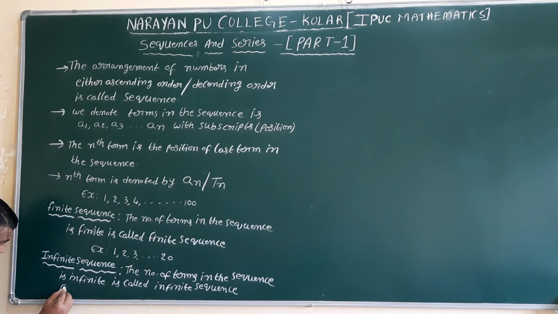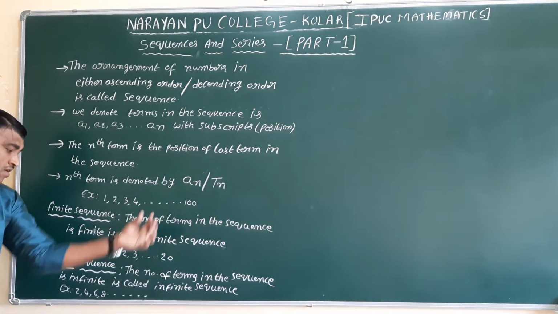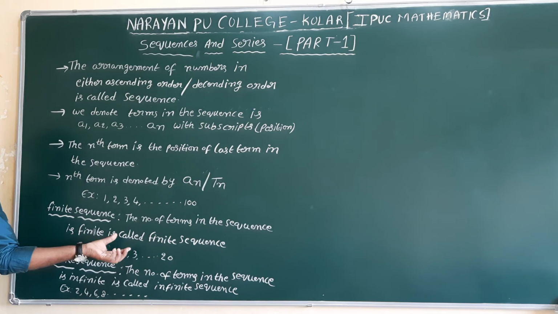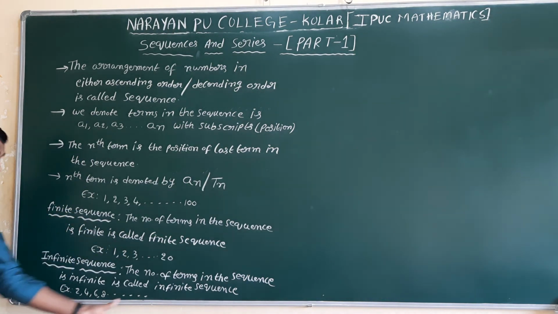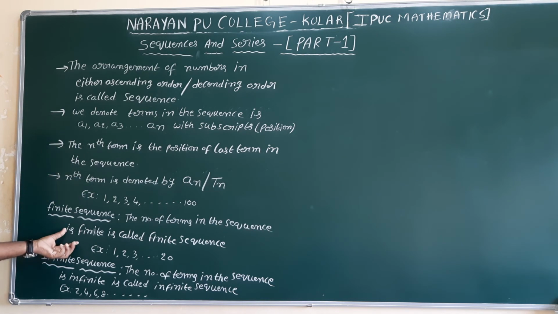For example, you can take 2, 4, 6, 8 and so on. There is no ending at all; we can keep taking elements. If there is an ending, that is countable, that is a finite sequence. If there are many elements with no end, that is an infinite sequence. This is briefly about the sequence definition, position in the sequence, and finite and infinite sequences.